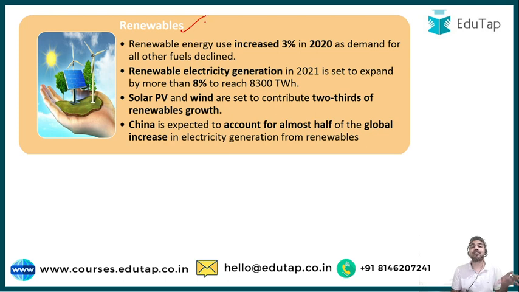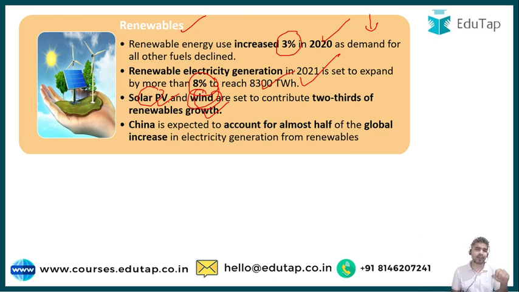Now let us discuss the next major fuel, that is renewables. If we talk about renewable energy use, it saw an increase of 3% in 2020 because there was less demand for fossil fuels during that time. Renewable electricity generation in 2021 is set to expand by 8% to reach 8300 terawatt hours. Among the renewables, solar photovoltaics as well as wind are set to contribute the major part, 2/3 of the renewable growth. So these two things are very important for 2021, as per the projections given by the Global Energy Review 2021.